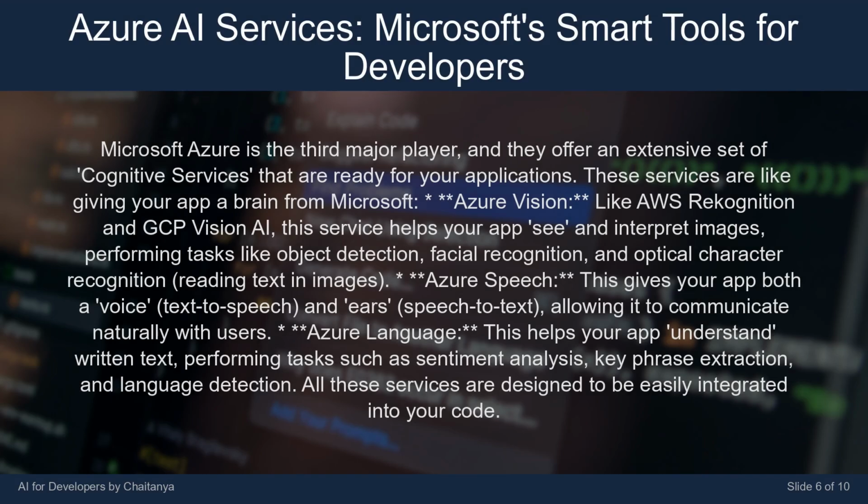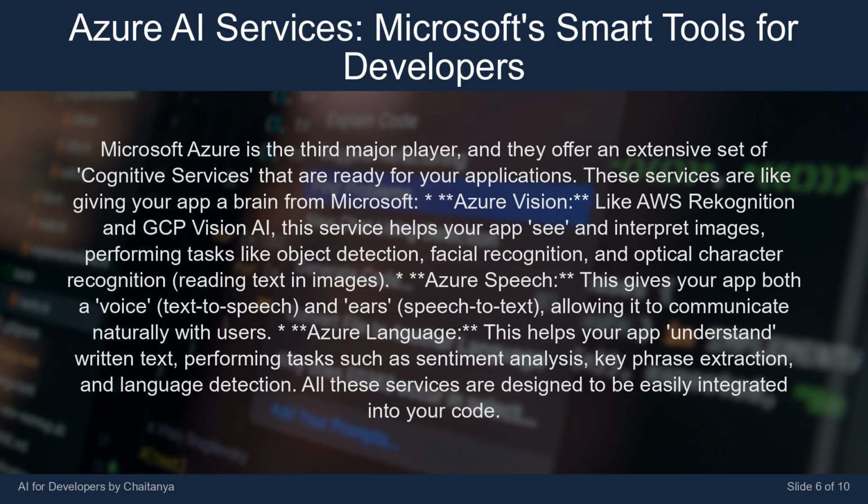Microsoft Azure is the third major player, and they offer an extensive set of cognitive services that are ready for your applications. These services are like giving your app a brain from Microsoft. Azure Vision, like AWS Rekognition and GCP Vision AI. This service helps your app see and interpret images, performing tasks like object detection, facial recognition, and optical character recognition, reading text in images.